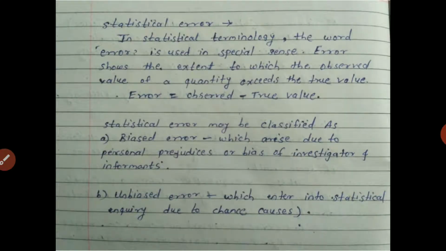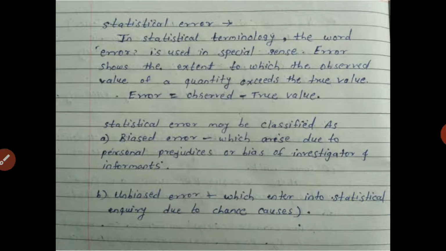So let's see the next statistical term, that is statistical error. In statistical terminology, the word error is used in special sense. Error shows the extent to which the observed value of a quantity exceeds the true value.